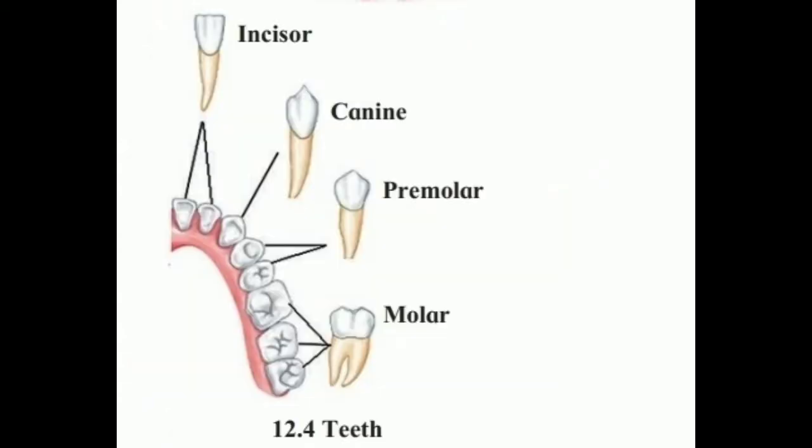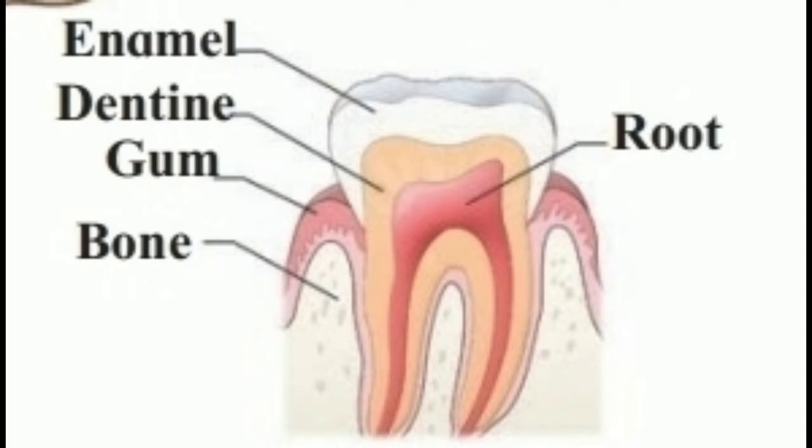Now see, these are the 4 types of teeth. Incisor, canine, premolar and molar. All these teeth together grind the food. It means they bite and chew the food and convert this food into a soft ball called bolus. As the teeth perform the function of the conversion of food into bolus, a soft ball, this is the structure of a tooth.